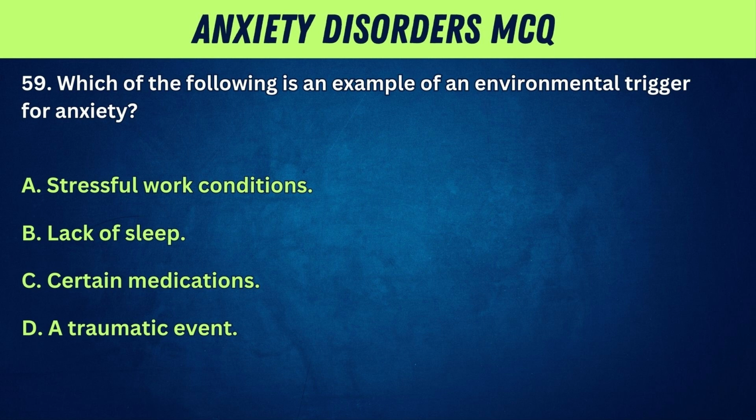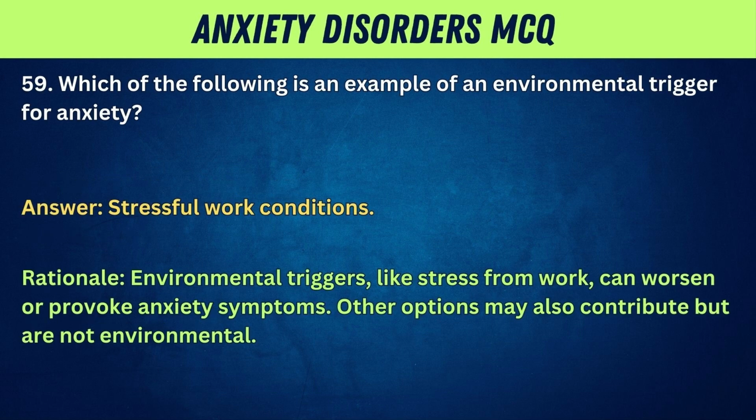59. Which of the following is an example of an environmental trigger for anxiety? A. Stressful work conditions. B. Lack of sleep. C. Certain medications. D. A traumatic event. Answer: stressful work conditions. Rationale: environmental triggers like stress from work can worsen or provoke anxiety symptoms. Other options may also contribute, but are not environmental.